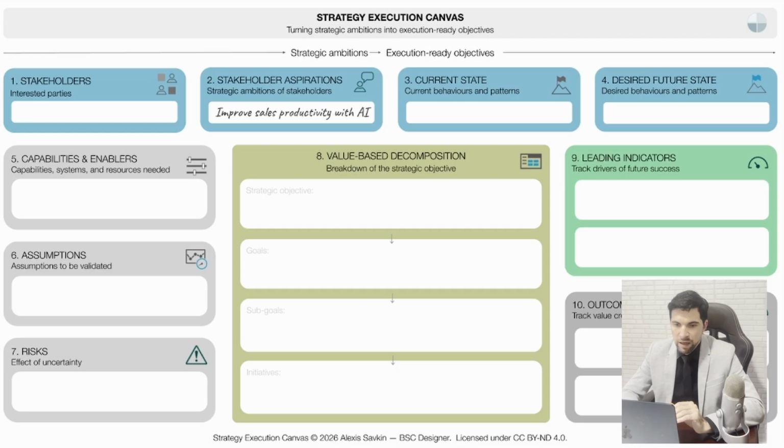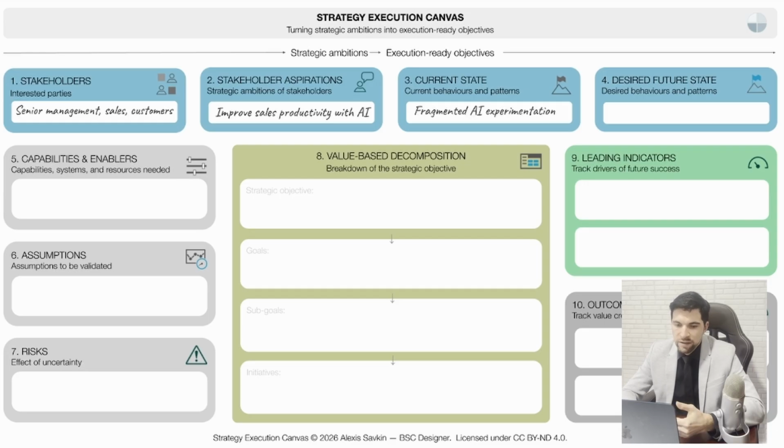We start by defining the key stakeholders behind this aspiration. During real workshops, this step is often the starting point for a deeper discussion about who is involved and what their needs are. In our example, we just name the most important ones: senior management, sales team, and customers.